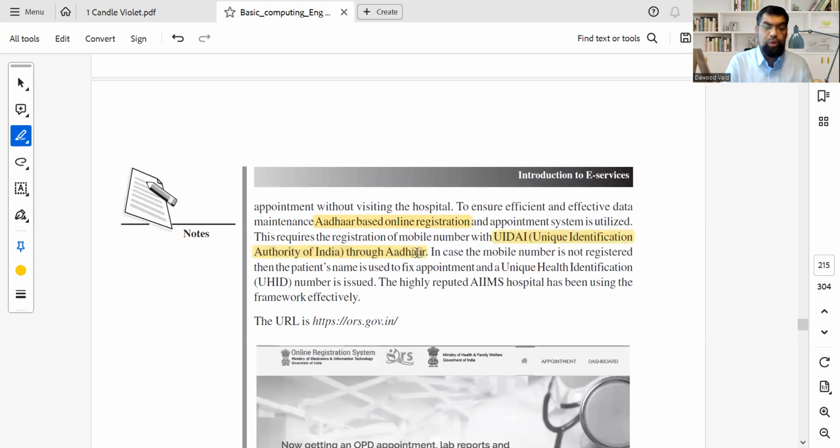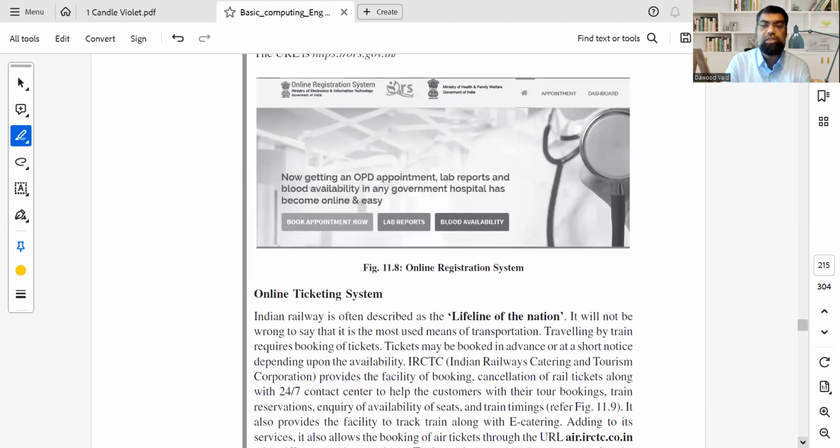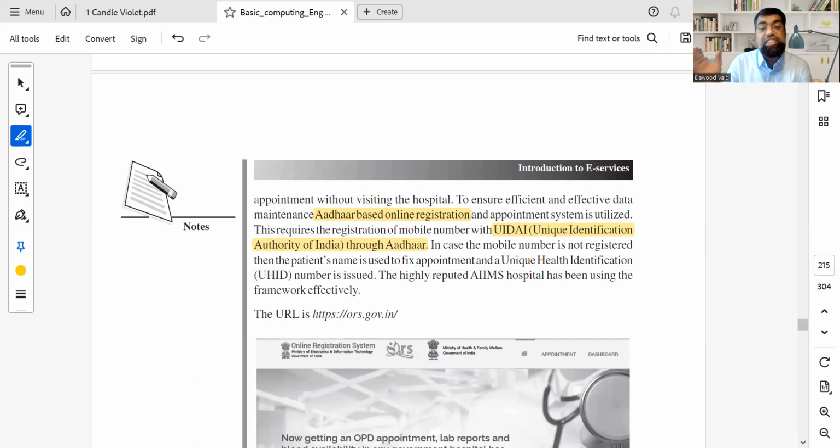We might have another question on UDICE directly, but you do the registration of UDICE and you are through. Remember, UDICE is a very, very important program. Usually questions come on UDICE number. What is UDICE? It is the Aadhaar card, right? You remember it's a 16-digit card, unique identification. Every citizen of India gets it.